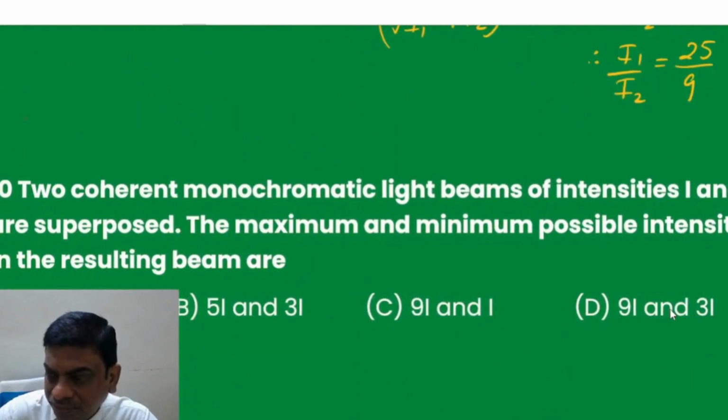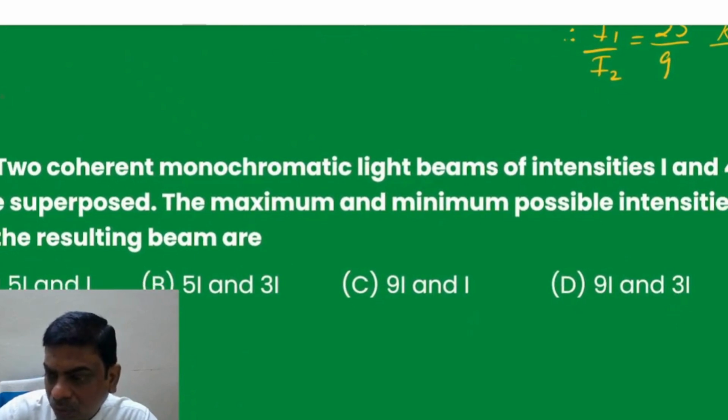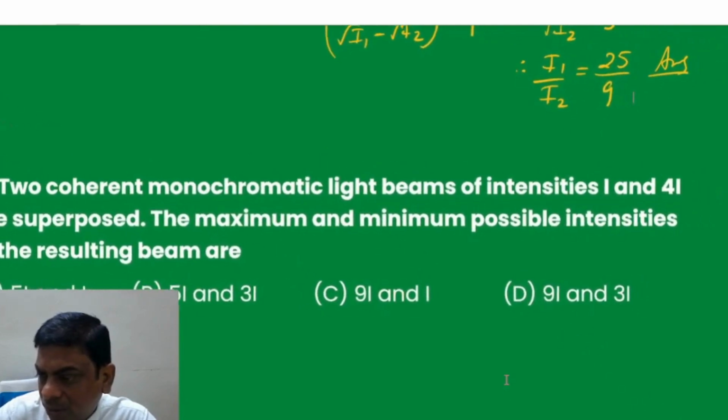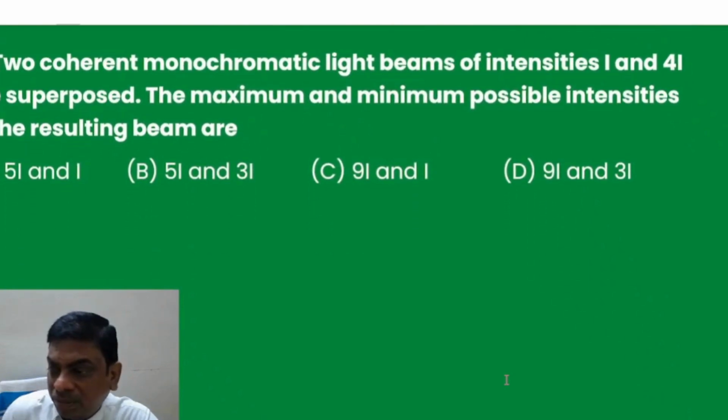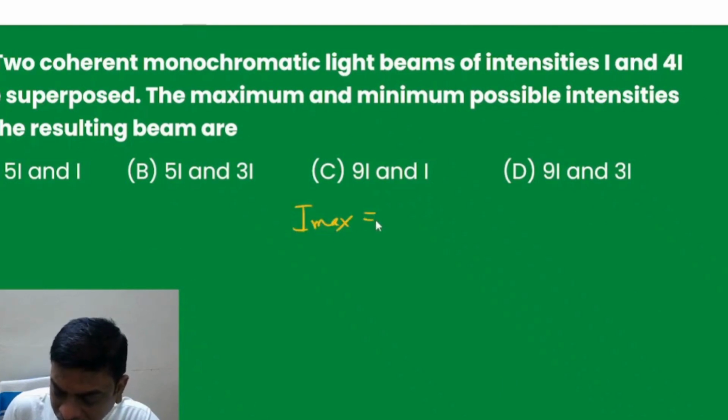Moving to the next question. Two coherent monochromatic sources of intensities I and 4I are superposed. The maximum and minimum possible intensities in the resulting pattern? So maximum intensity will be under root I1 plus under root I2 whole square. This formula you have to memorize.